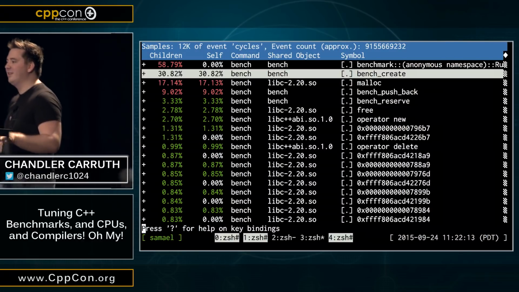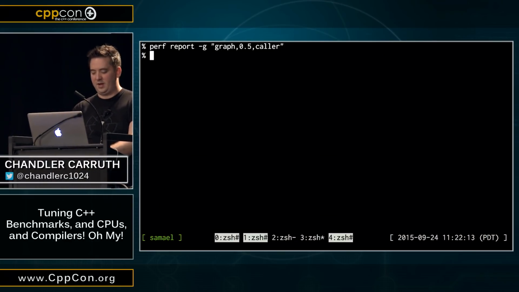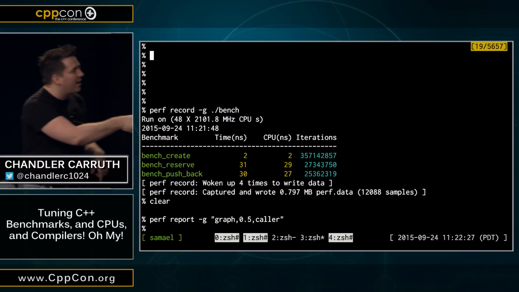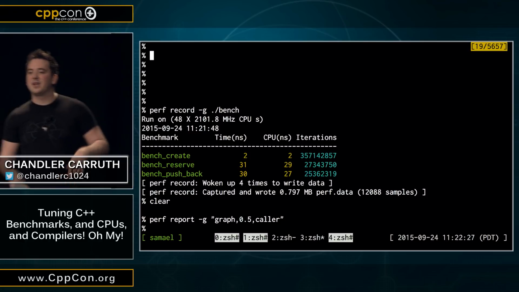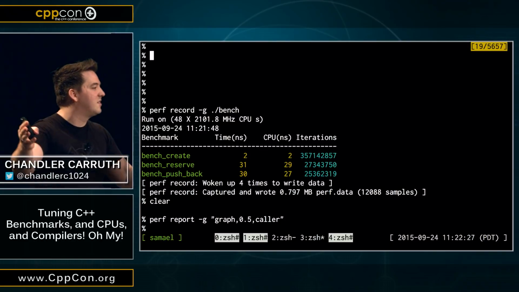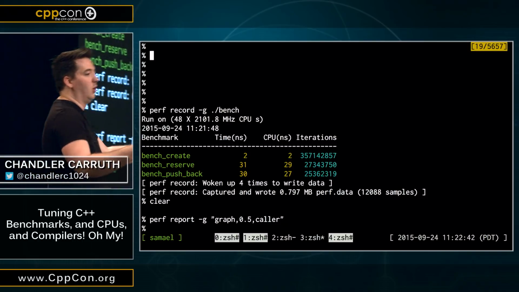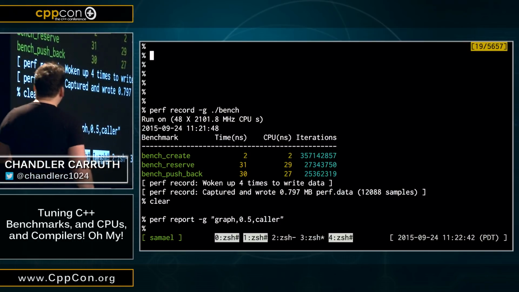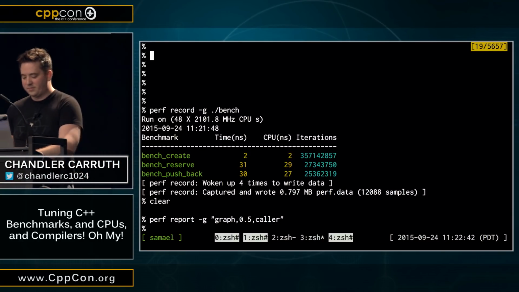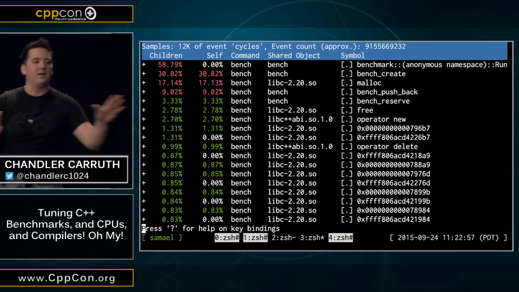Wait, anyone know what's going on here? Why are we spending more time in create? Oh, well, it turns out this has nothing to do with anything useful. Remember that we have this automatic iteration thing over here, because we have to get statistical confidence. And for a really fast operation, it takes a lot more iterations to gain confidence. And so we burn tons of time rerunning create over and over again just to gain the confidence. So you have to keep in mind this kind of dynamic iteration count when you're doing these profiles. Otherwise, you'll be very confused, okay? Okay, so the fact that create takes more time here is totally fine, right?